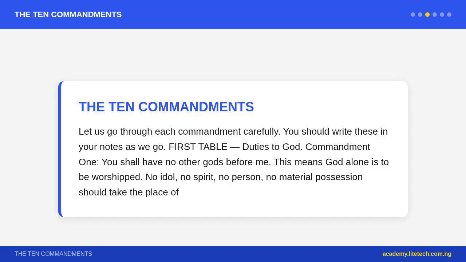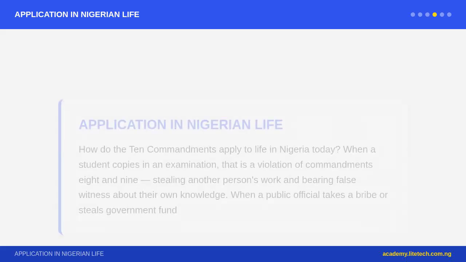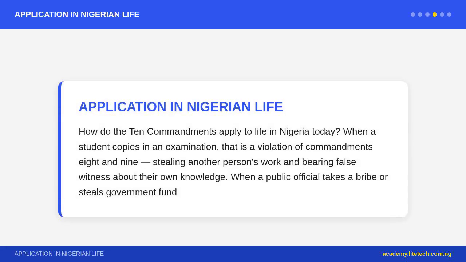Commandment 2: you shall not make for yourself an idol or any graven image. Israel was warned not to carve or craft objects and bow down to them. This commandment forbids idolatry in all its forms. Commandment 3: you shall not take the name of the Lord your God in vain. God's name is holy. We must not use it carelessly, as a curse word, or in false oaths. In Nigeria, using God's name disrespectfully, in anger, in lies, or in empty speech, violates this commandment.